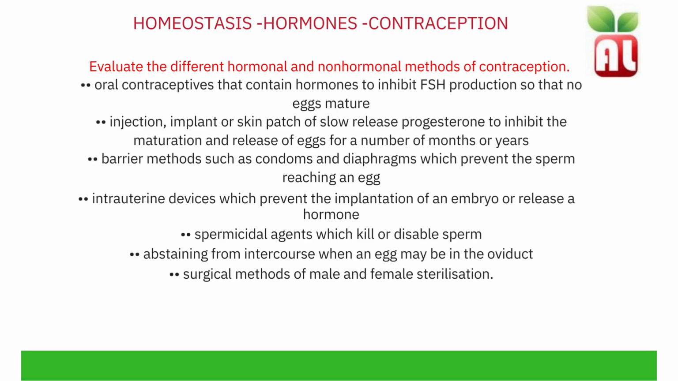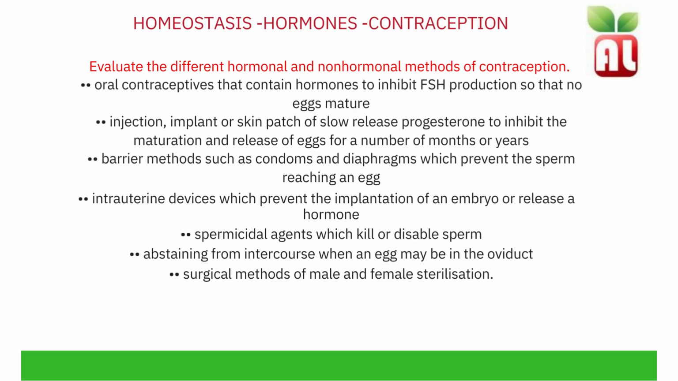There are two different types of contraception: hormonal and non-hormonal methods. Oral contraceptives contain hormones that inhibit FSH production so that no eggs mature. Injections, implants or skin patches release small amounts of progesterone to inhibit the maturation and release of eggs for a number of months or years.